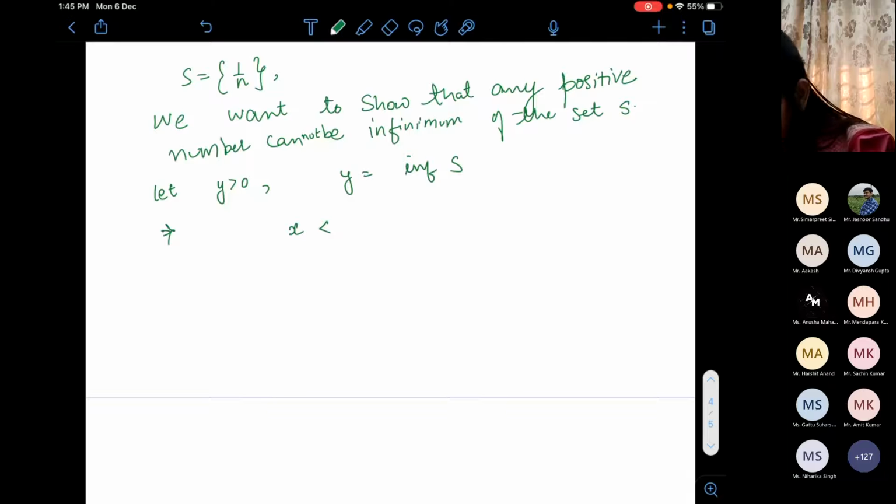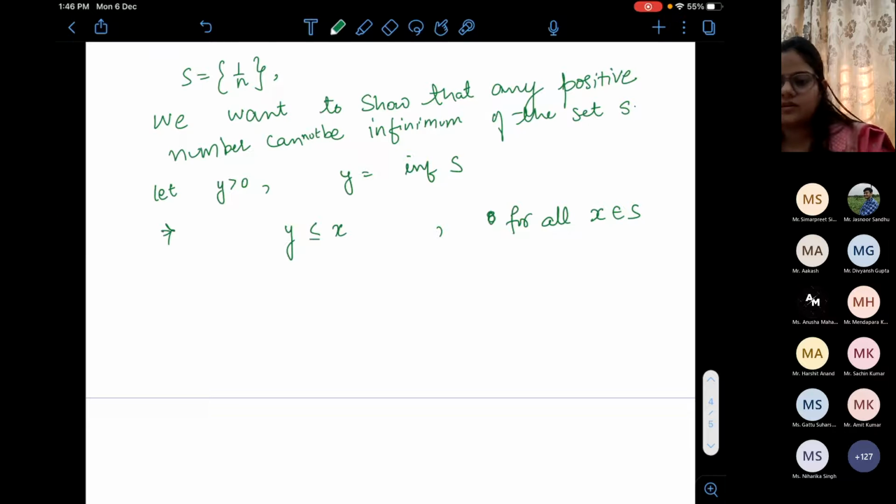So what I'm saying is that if it's an infimum, that means this is true for all x belonging to S. X should be greater than or equal to y. Now, yes or no? Yes, ma'am.